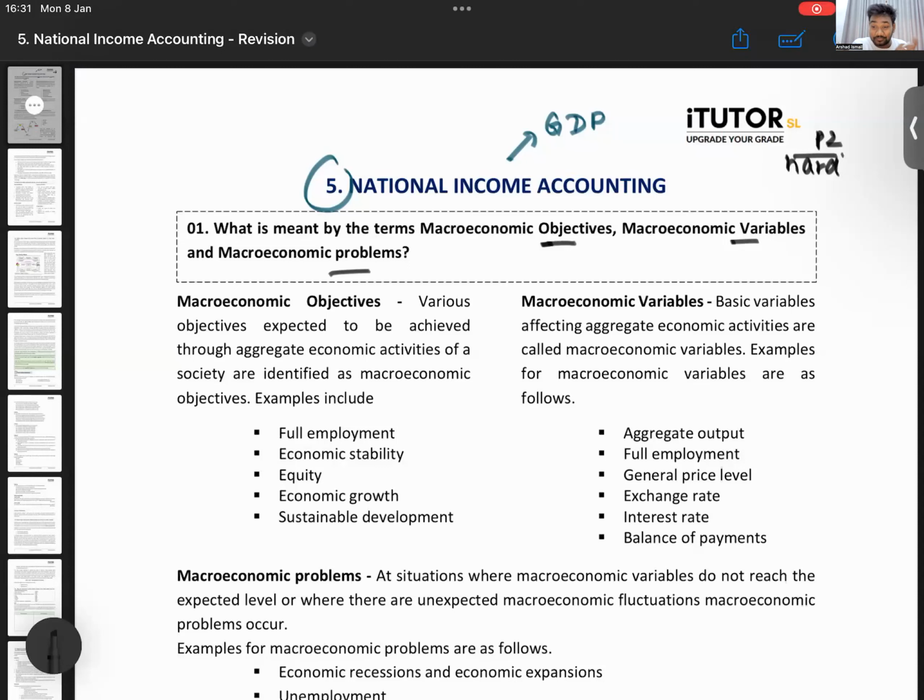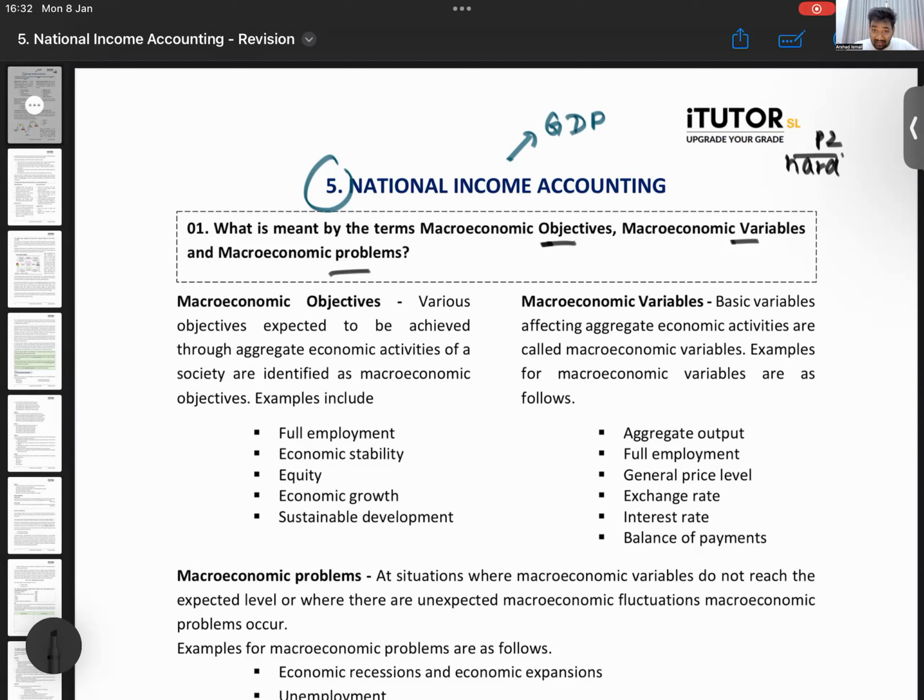Right, so like you all have objectives, you also have objectives: this week I will finish this unit, in A levels I will get 3 A's, I will get into this local university. Just like you all have objectives, the economy also has objectives. Those are what we call macroeconomic objectives.